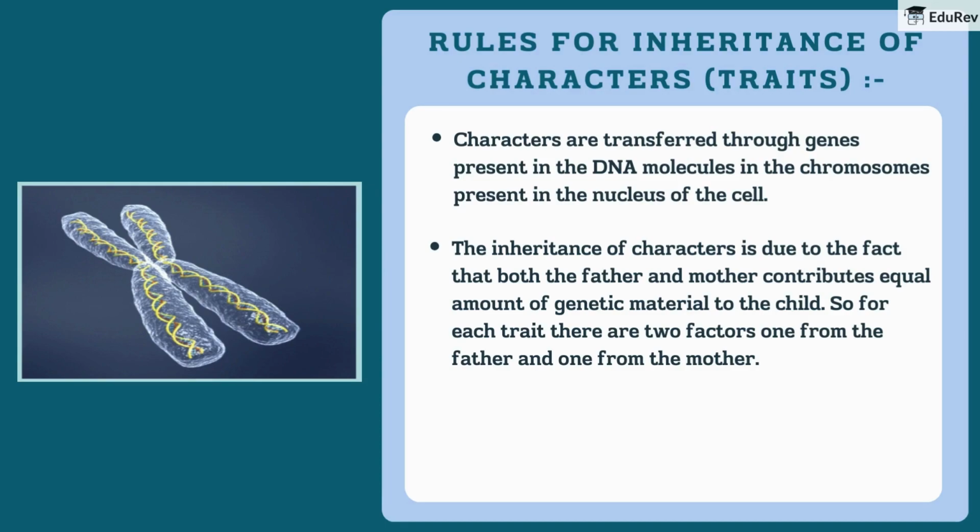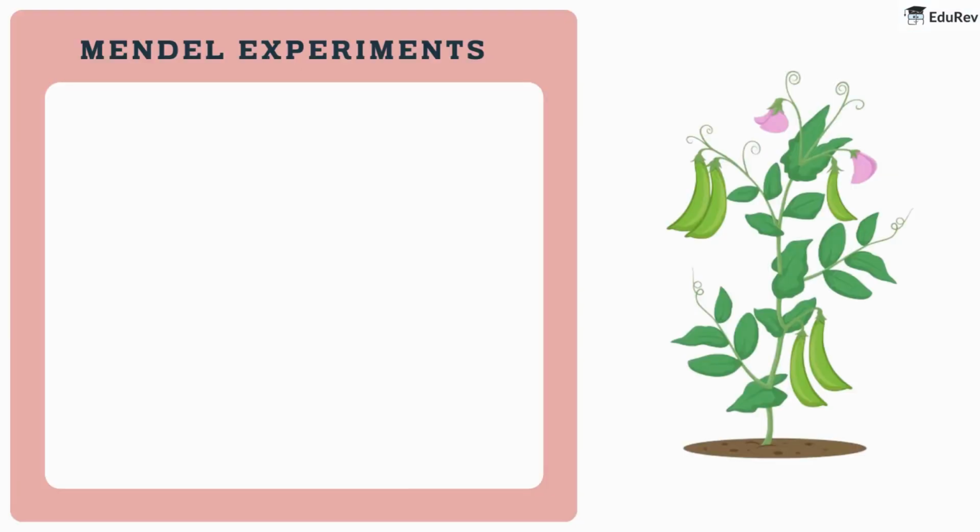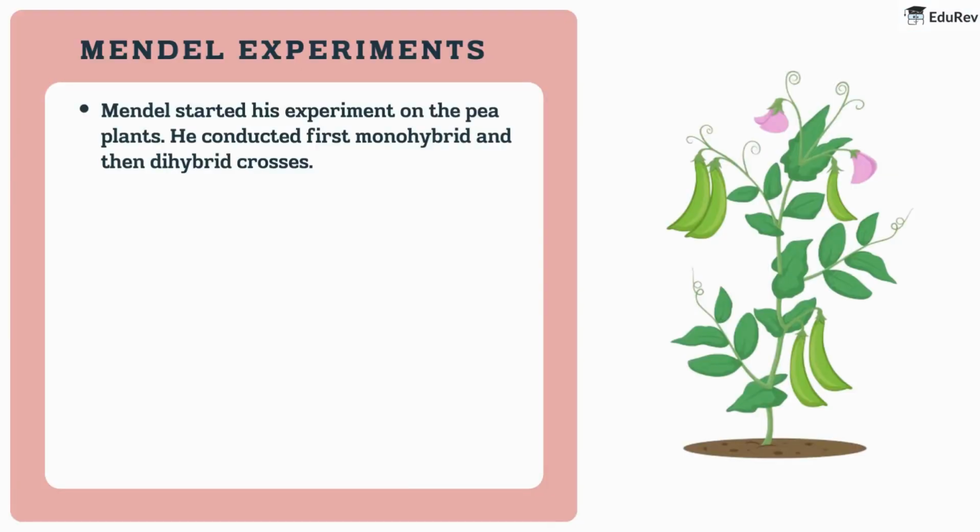So for each trait there are two factors, one from the father and one from the mother. Gregor Johann Mendel conducted experiments with garden pea plants and determined the rules for the inheritance of traits. Now let's see the experiments done by Mendel. Mendel started his experiment on the pea plants. He conducted first monohybrid and then dihybrid crosses.